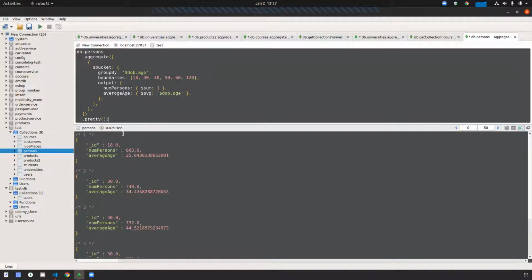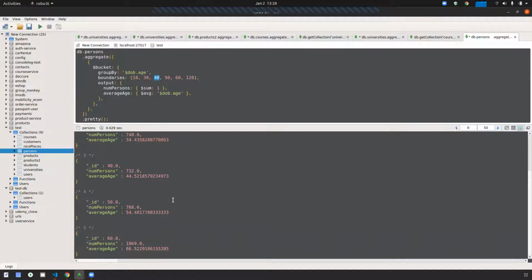Again, I'm saying some users are holding 18 age. Some persons are holding 30, some users are 40. So I am creating the boundaries. You can see this is the ID, the persons holding 18 age. So which persons are holding 18 age? This is the number of persons, the sum of age of all the persons, and this is the average of it.